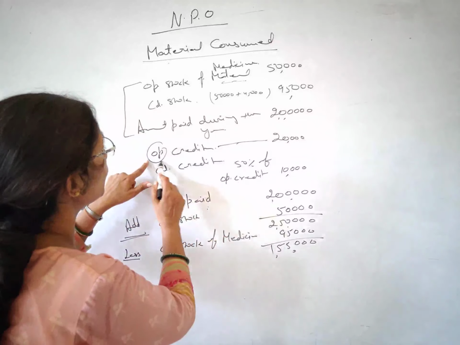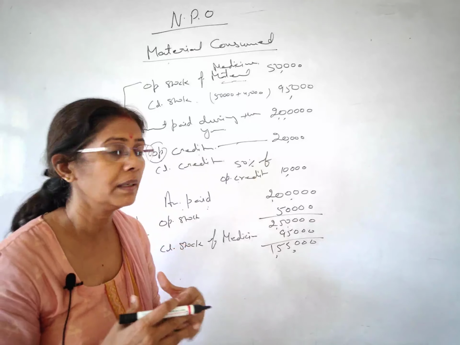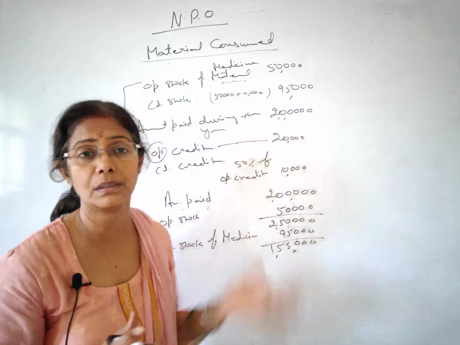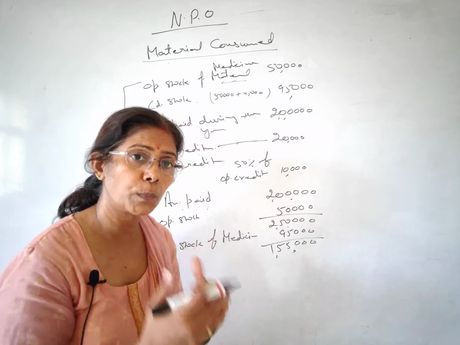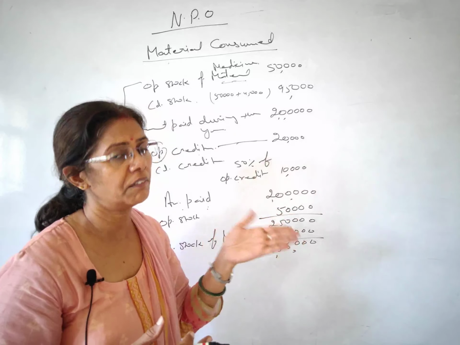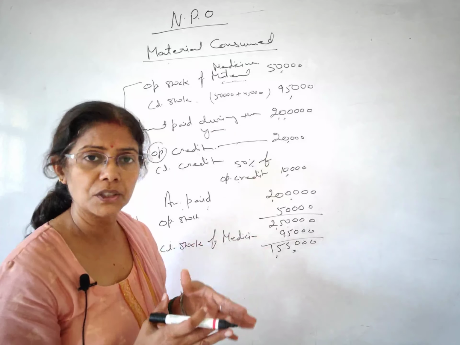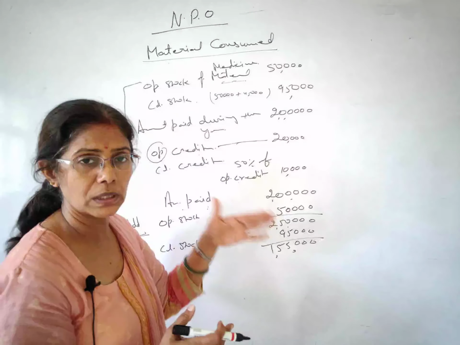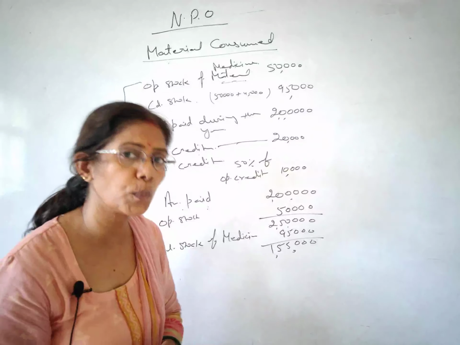So here it is, the opening creditors. Students, tell me, opening creditors, that means these creditors belong to the previous year. Do you agree? Opening, that is, it's coming from the previous year. In the balance sheet this must have been disclosed. So balance sheet closing balances, the next day they become opening balances.